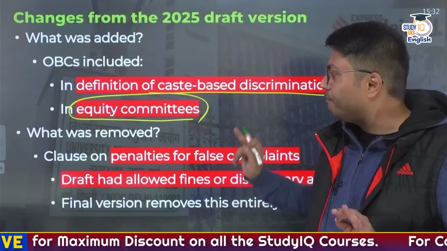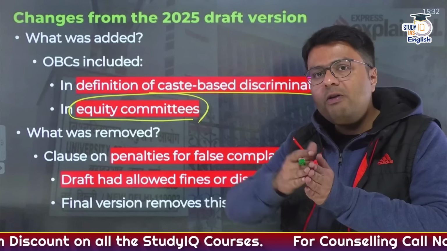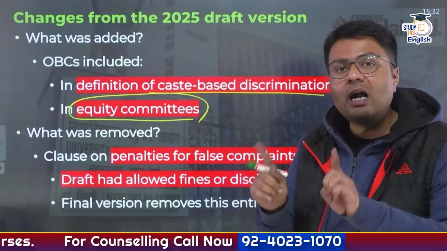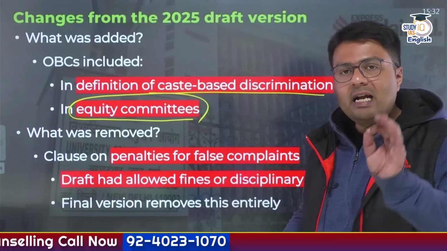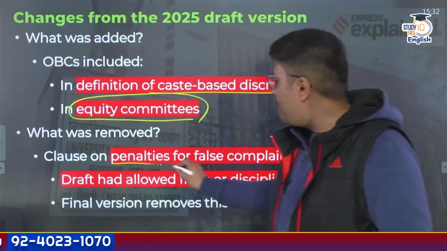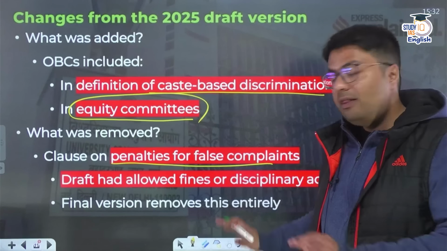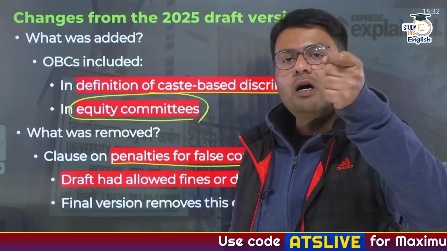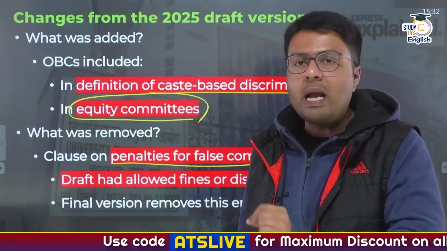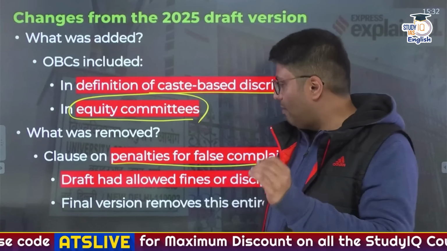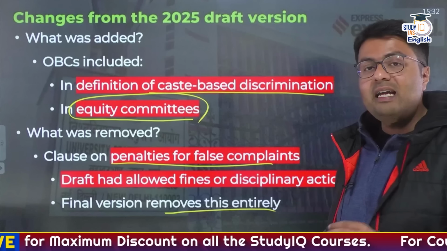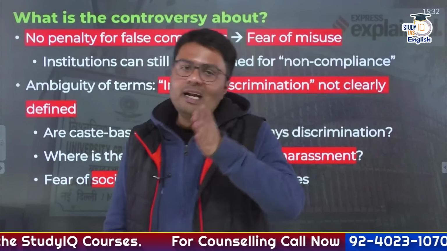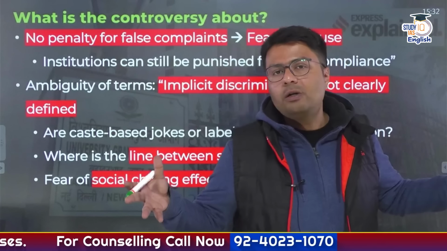So this is what has been included, which was not there in the draft, and it has been included in the final regulation. Similarly, there is something that has been removed from the draft when the final regulation came, and this is the heart of the controversy. What you need to understand is that in the draft, there was a clause on penalties for false complaints, and this allowed for disciplinary action in case a student alleges discrimination incorrectly on any ground. Now the final version removes this entirely, and this is what I told you is the heart of the controversy. So in this regard, let us understand what this controversy is all about.